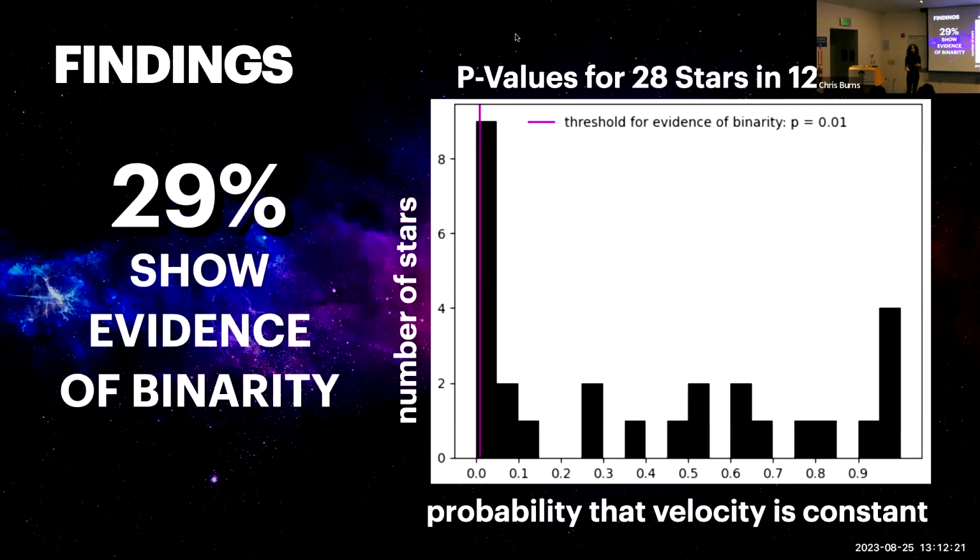Once we got those probability values for every single star in our sample, we found that 29% of them showed evidence of binarity. Specifically, we plotted the distribution of those probability values, where again, the probability is just how likely it is that this star's velocity is constant. You can see the peak over here to the left that shows the stars that had a low enough probability that it was more likely that they were binary stars. The pink vertical line there is the threshold that we used for binarity: if it had less than a 0.01 probability of having a constant velocity, then we said it showed evidence of being a binary star.